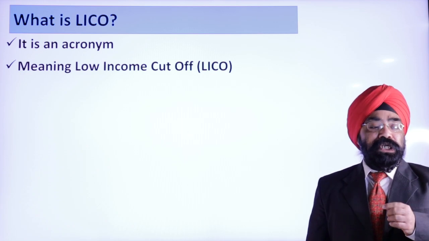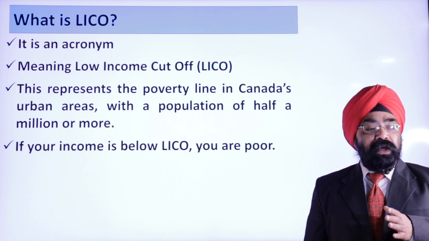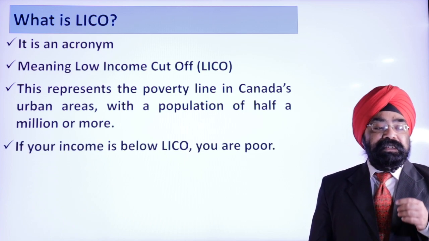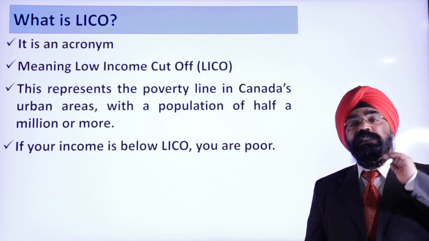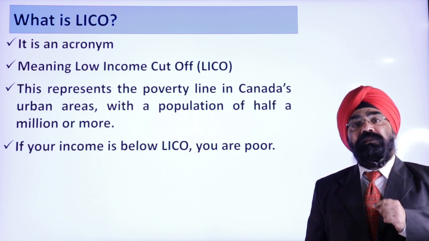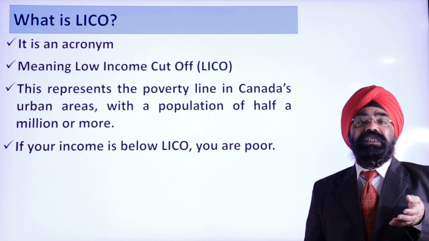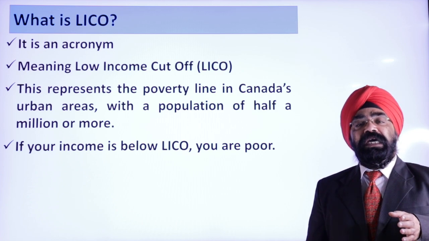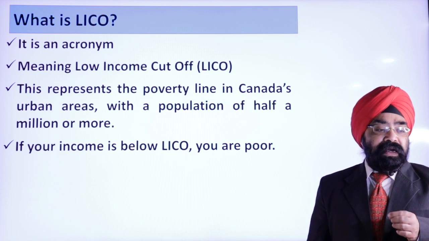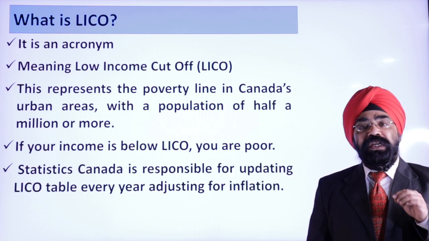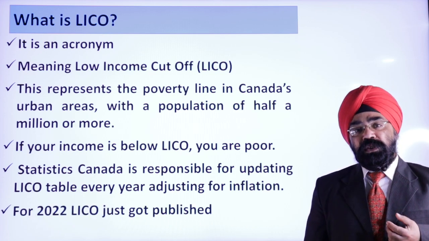So here an urban population of 500,000 or more is taken into consideration, and if you are below LICO, as I said, then you are poor, and Statistics Canada is responsible for this. Statistics Canada updates these numbers each year, based on inflation, right? The price index changes every time the prices of things change, so based on that a little bit of increase is there in the numbers, adjusting to inflation. For 2022, LICO numbers just got published and I am sharing that information with you.